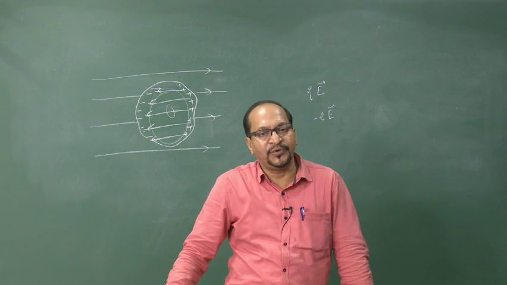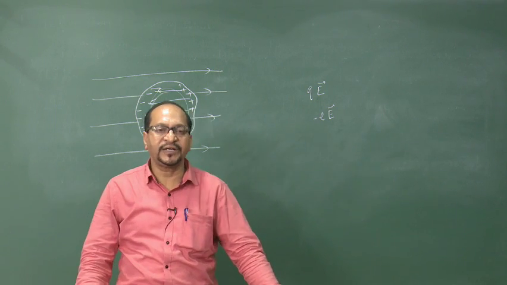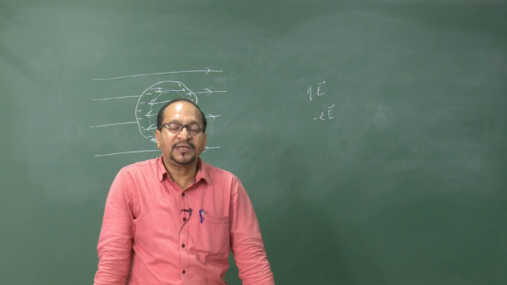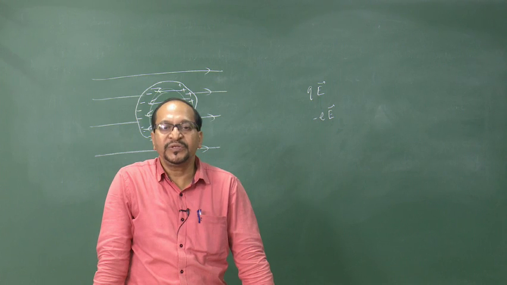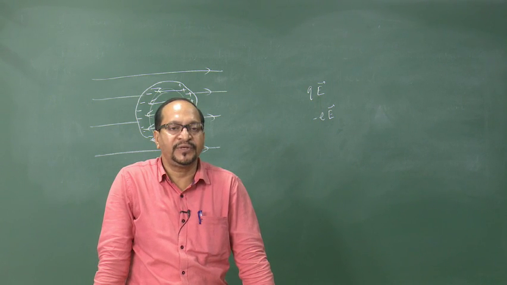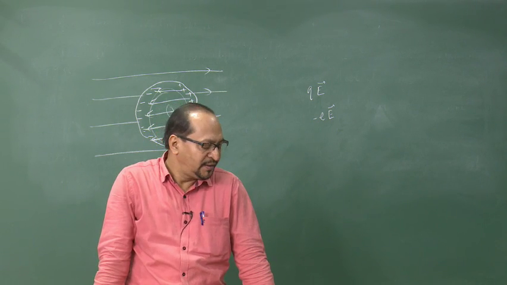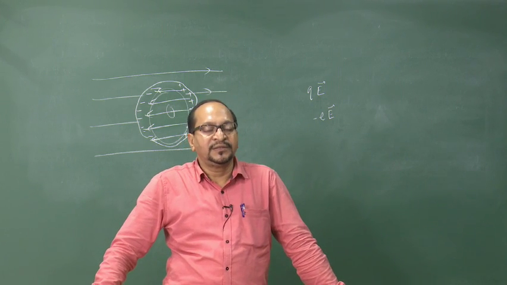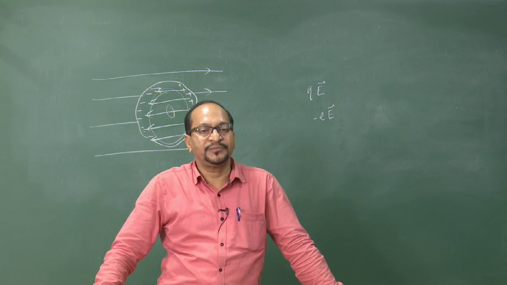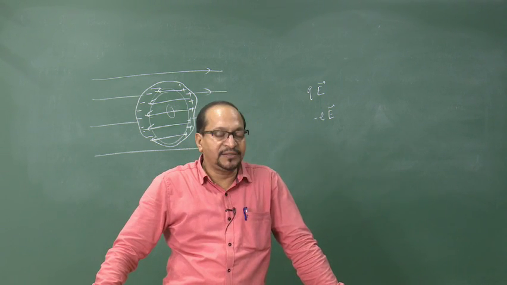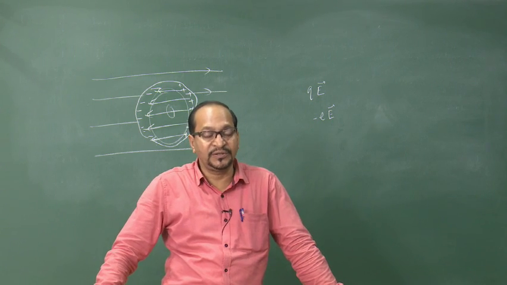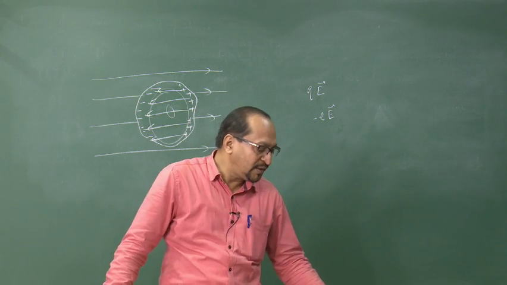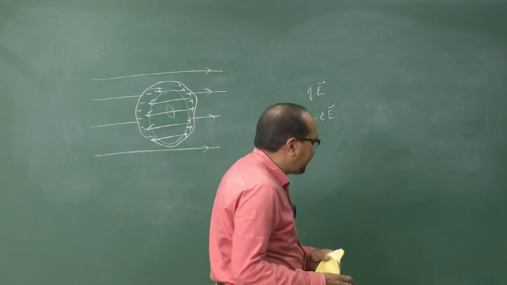This is a very important point, how a conductor responds to an electric field. The point is the conductor does not allow an electric field to pass through it. Inside the conductor the electric field is always 0. While we will discuss later about dielectrics or insulators, the materials that can allow electric field to pass through them, conductors do not allow electric field to pass through them. They allow electric current to flow through them, but they do not allow electric field to pass through them. This is one response of the conductor.